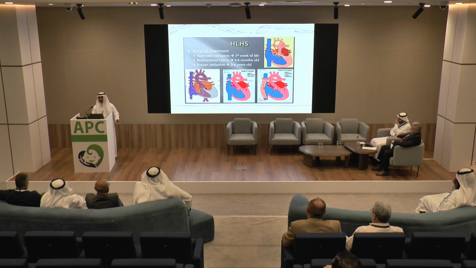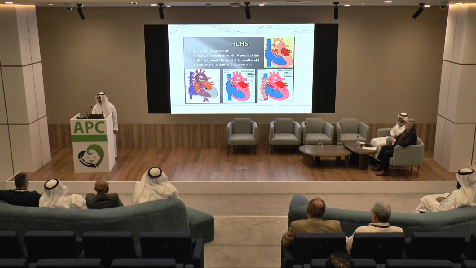It will be done in stages. Stage 1 is Norwood, where the blood will go to the lung from a BT shunt, blood closing shunt, or from a Sano shunt. In other centers they do Sano shunt. Next stage, when the patient is at the age of 6 months, now the shunt is not enough, so we have to do for him Glenn. Glenn is connecting the superior vena cava to the lung directly.